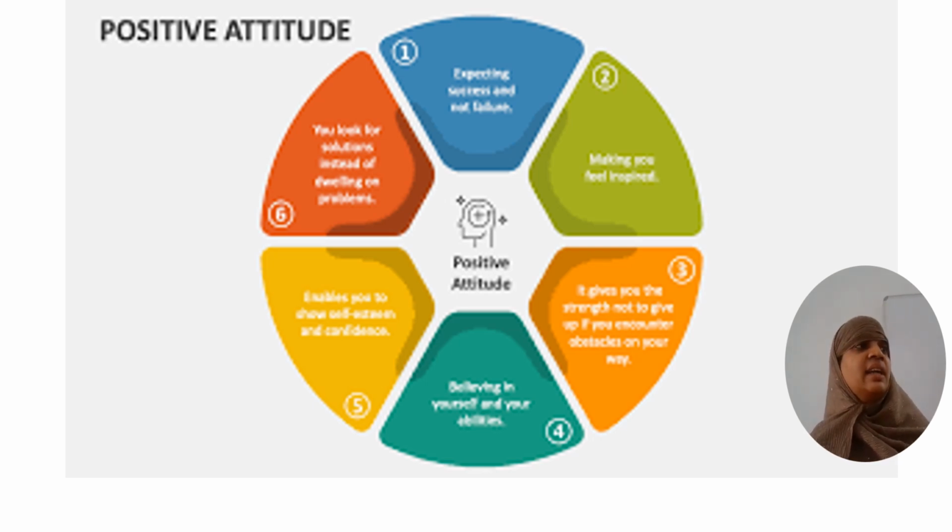Under attitude we have different types, such as cognitive attitude, behavioral attitude, and affective attitude, and positive and negative attitude. Mainly we can consider the positivity and negativity of individuals.